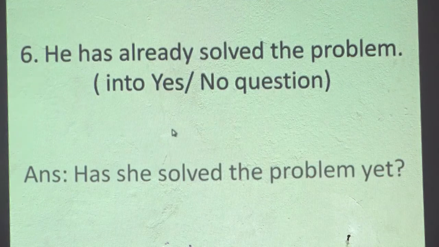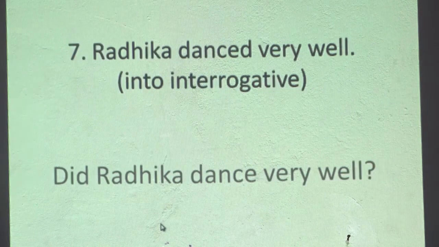Number 6, he has already solved the problem. So the helping verb is given there, we start the question with that helping verb, has, then subject. Oh, there is some mistake. He and she is there, so it's he. Do not understand she. Has he solved the problem yet? So this already is changed into yet. Number 7, Radhika danced very well. So the specification is into interrogative. So our question will be: did Radhika dance very well?